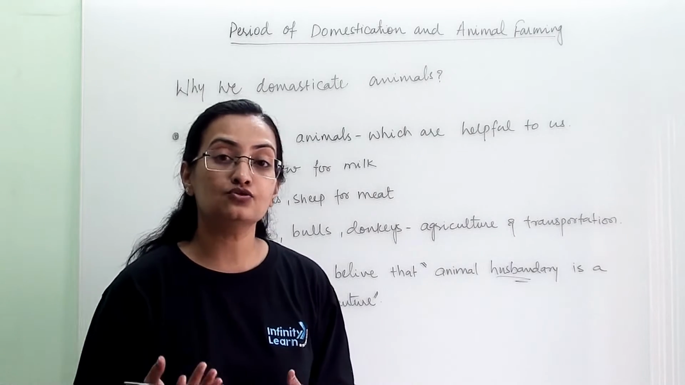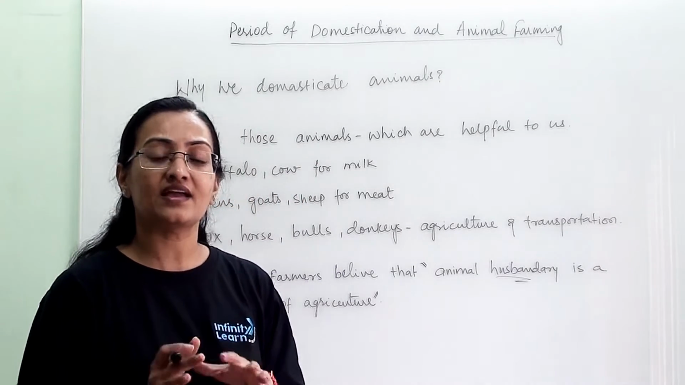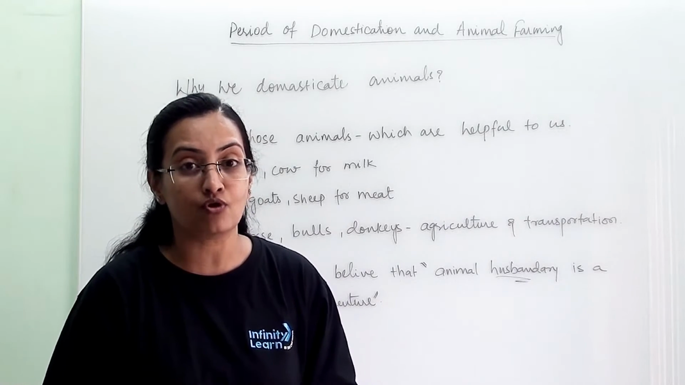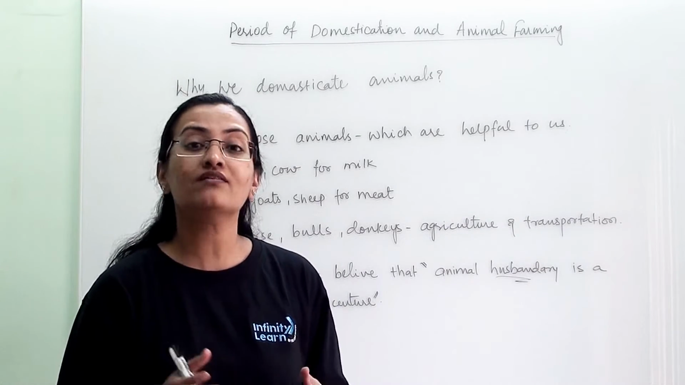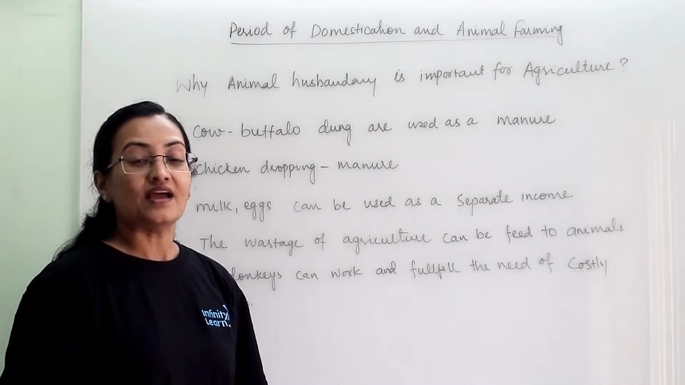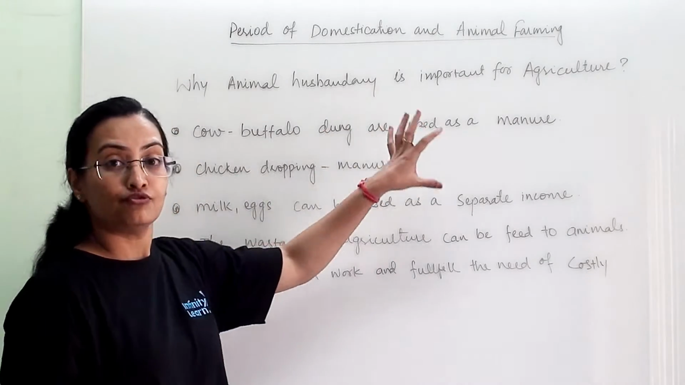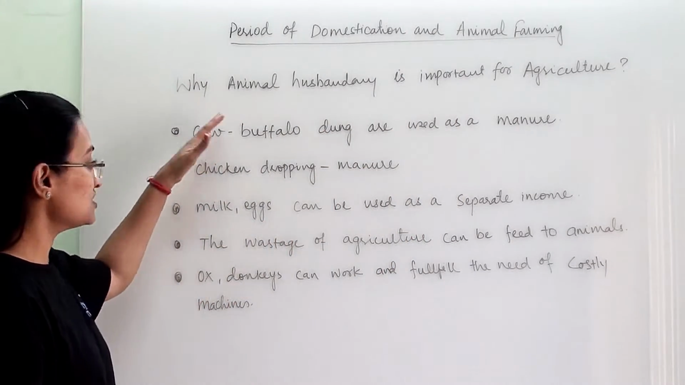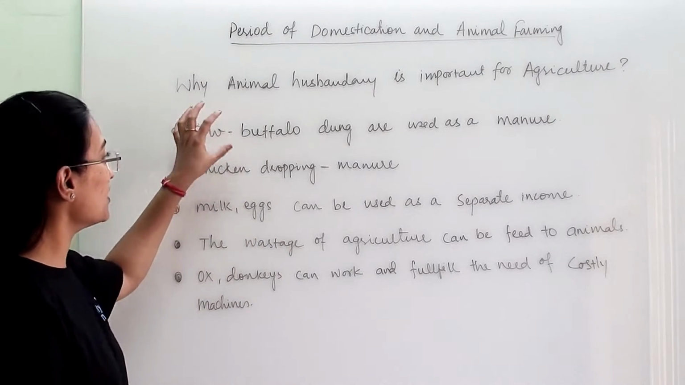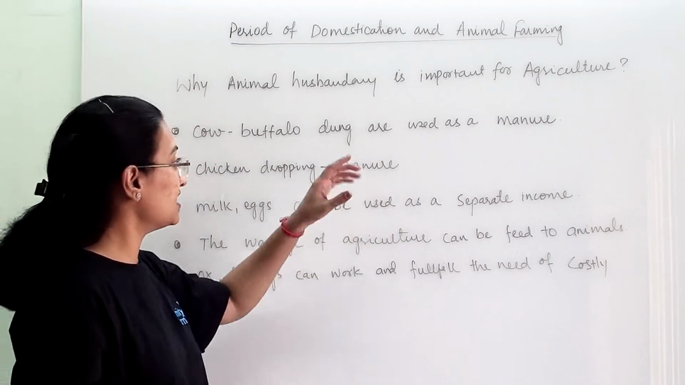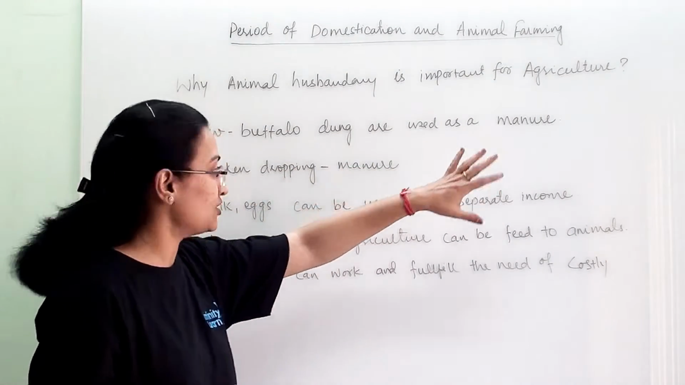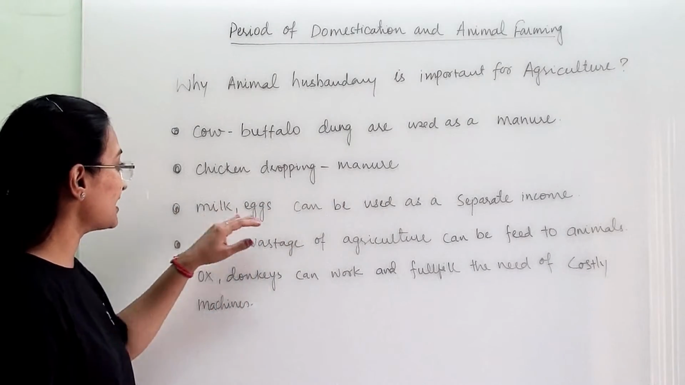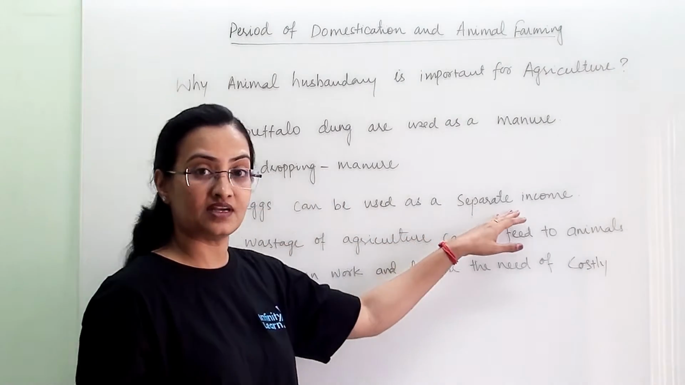Now we are getting into the detail to understand why animal husbandry or cattle rearing is so important when you are following farming or agriculture practice. These are some of the advantages: when we domesticate cows and buffaloes, their dung is used as manure. Chicken droppings can also be used as manure. Milk and eggs can be used as a separate income.